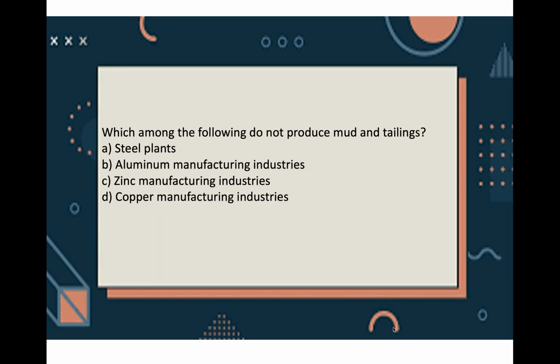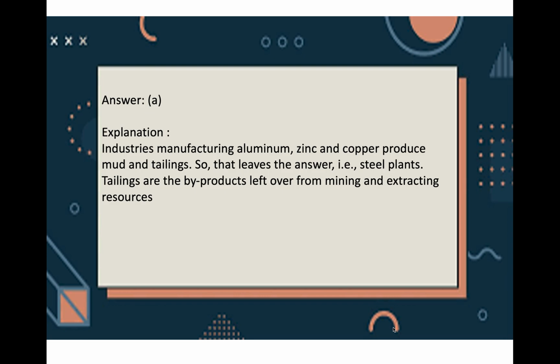Second question, which among the following do not produce mud and tailings? A is steel plants, choice B is aluminum manufacturing industries, C is zinc manufacturing industries and D copper manufacturing industries. Answer is option A, steel plants. Industries which manufacture aluminum, zinc, copper etc. they produce mud and tailings. But what about steel plants? Tailings will be the byproduct left over from mining and extracting resources.